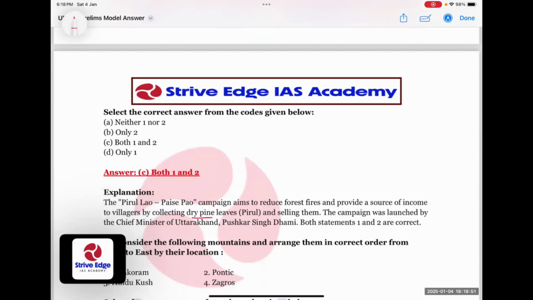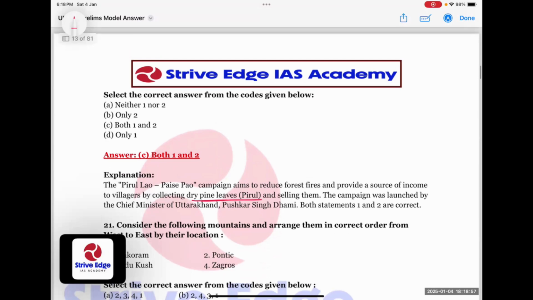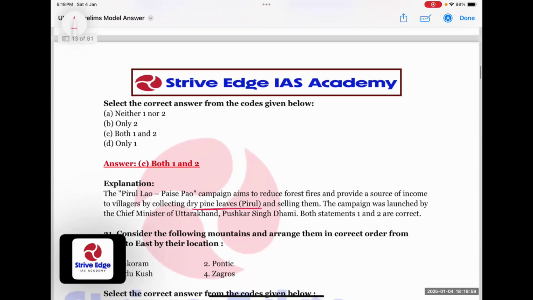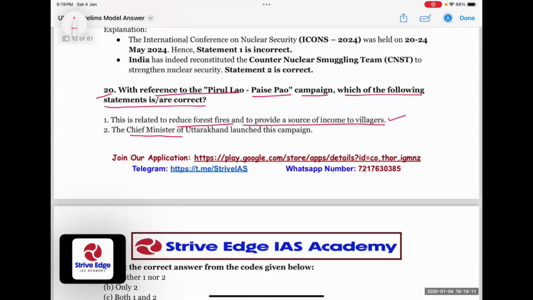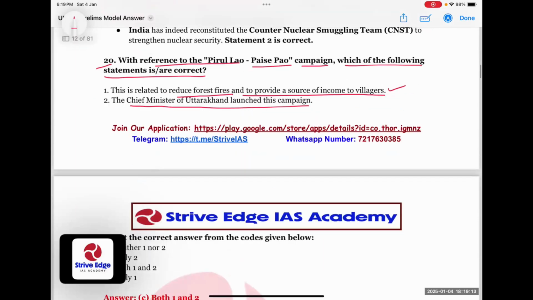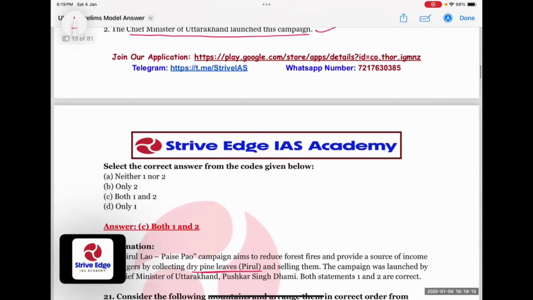Dry pine leaves are known as pirul, and they lead to forest fires. So to reduce that, the government is telling the villagers to collect those dry pine leaves and sell them, and the government is paying them for it. The Chief Minister of Uttarakhand launched this campaign, so this is also correct. So both 1 and 2 are correct.